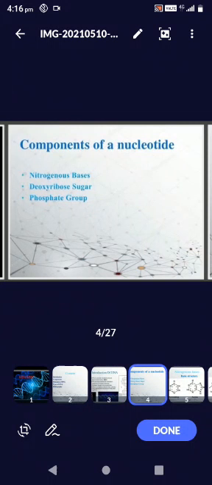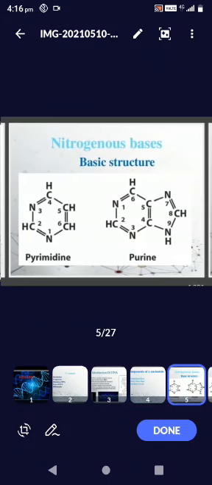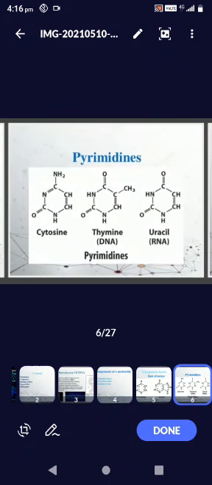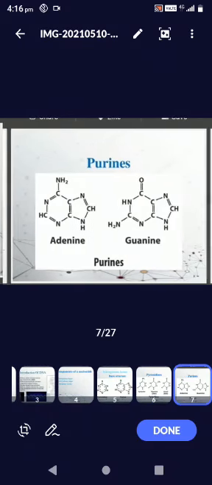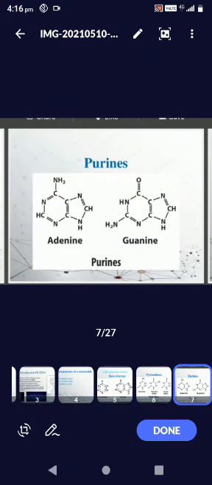And next, components of nucleotide. There are three types: nitrogenous bases, deoxyribose sugar, and phosphate group. First one, nitrogenous bases. In that we have two types: purines and pyrimidines. They are basic structures. First one, pyrimidines. Pyrimidines are cytosine, thymine, and uracil. And next one, purines. Purines are adenine and guanine.